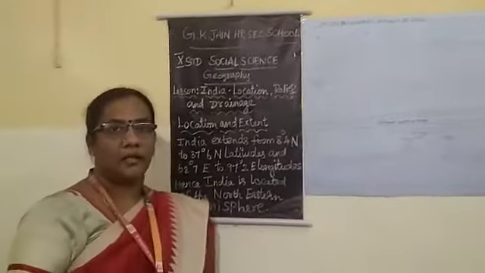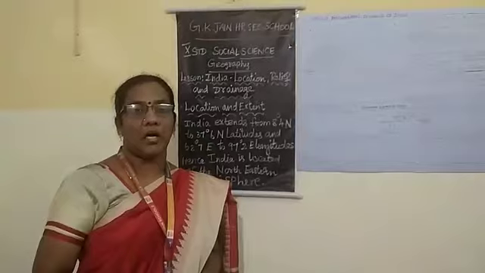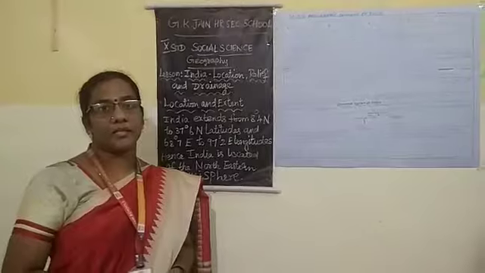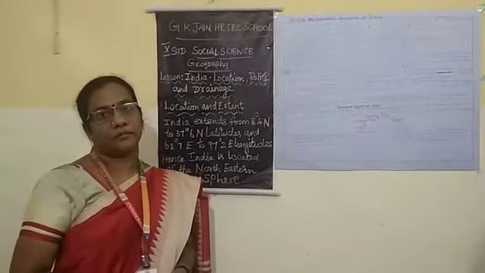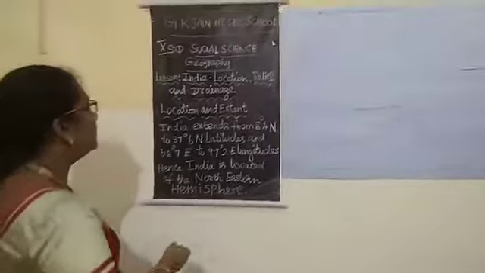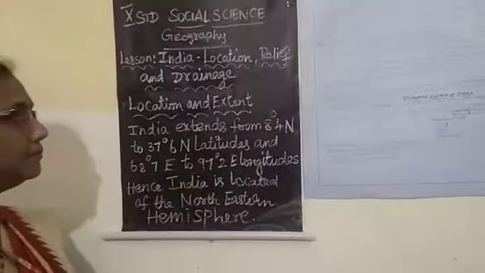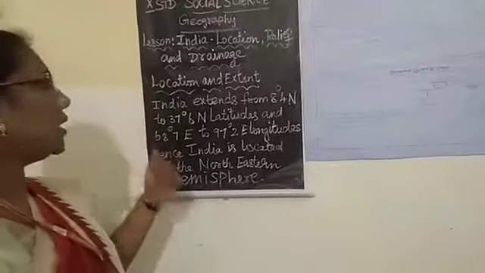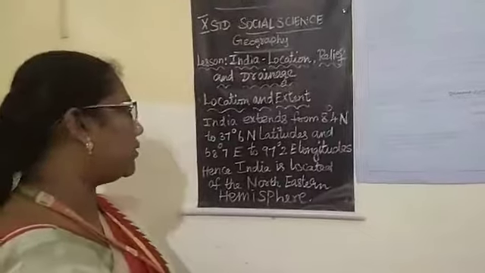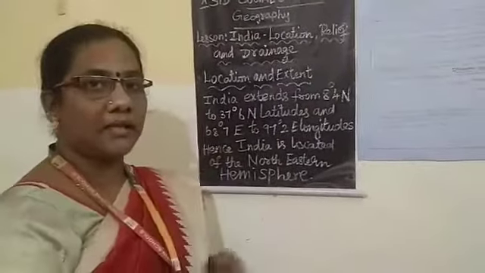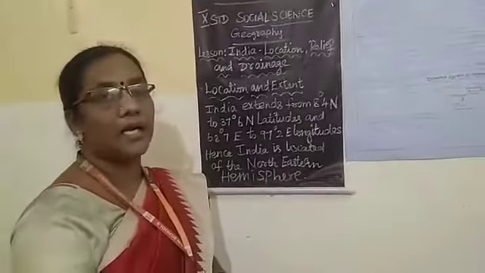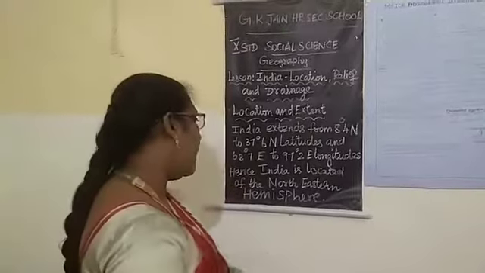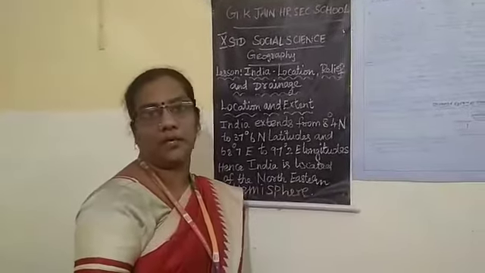Introduction. India is the 7th largest country in the world. It is second largest in Asia. Location of India. Location and extent. India extends from 8 degree 4th north to 37 degree 6th north latitudes and 68 degree 7th east to 97 degree 2 east longitudes. Hence, India is located in the northeastern hemisphere.